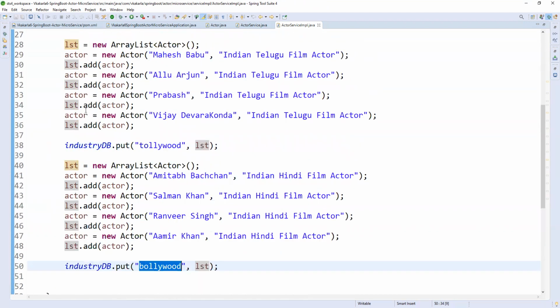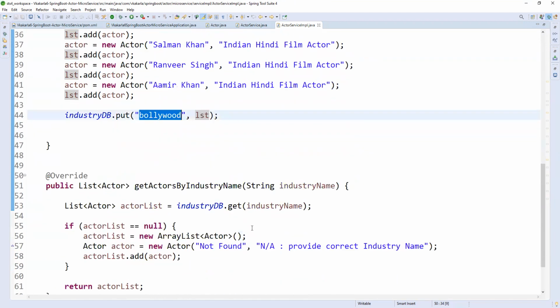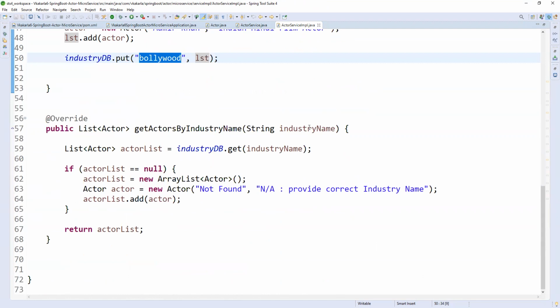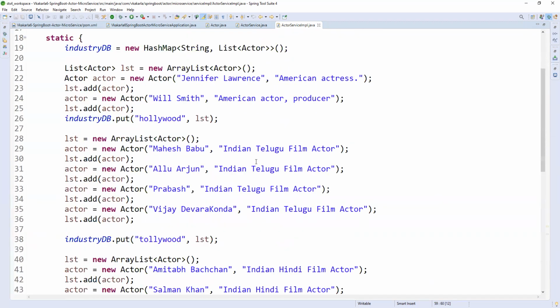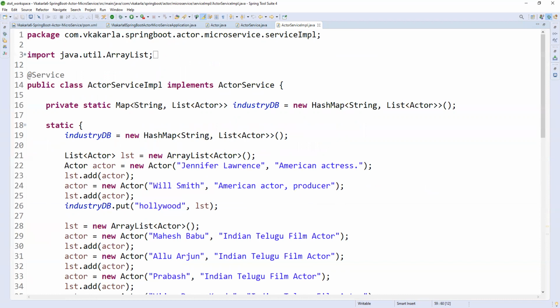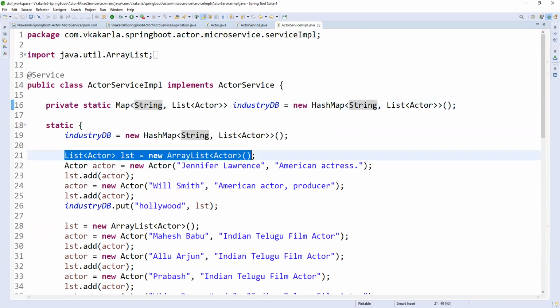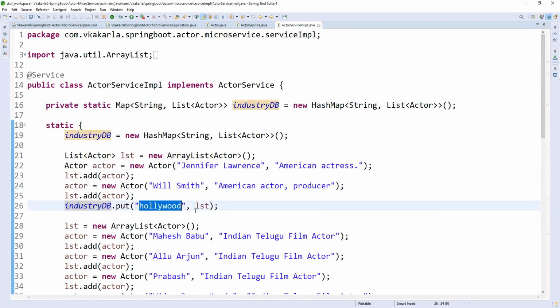So this is the simple DB, the simple DB and data. Whenever you pass an industry name, industry.getDB, you get it by passing the name. Of course, this is a map, right? By passing a key to the map, you will get the value. So what is the value here? We added the key as a string and the value as a list of actors. That is the reason we created a list and added key and value here in the map.